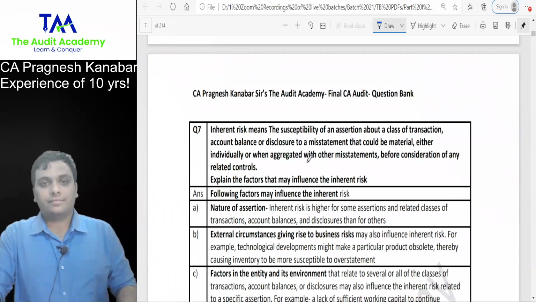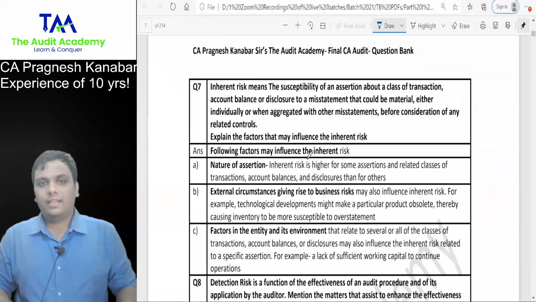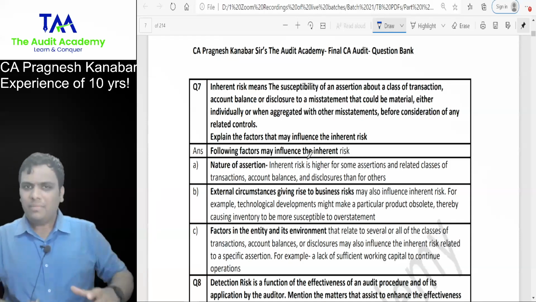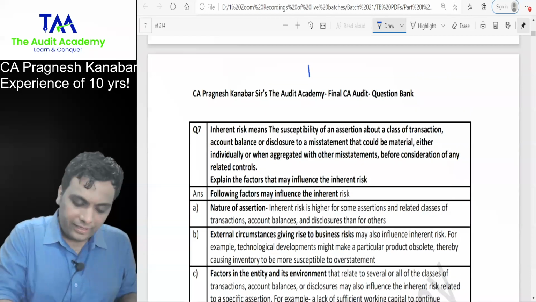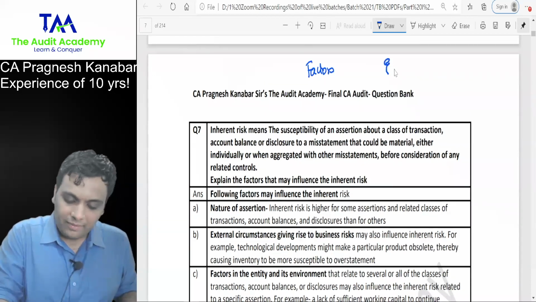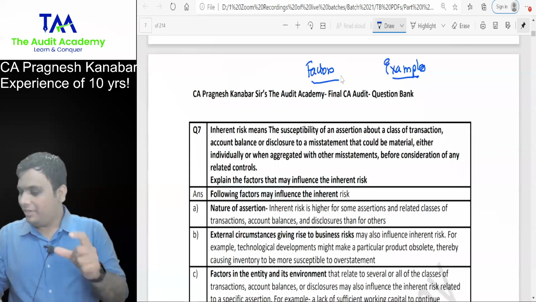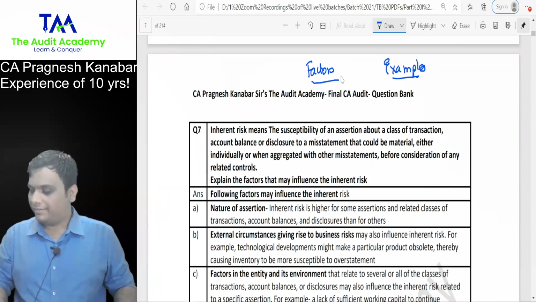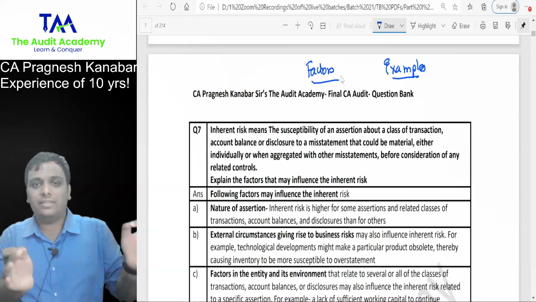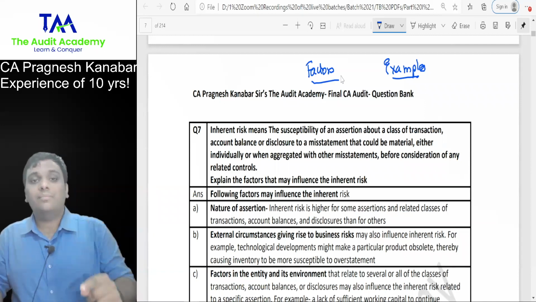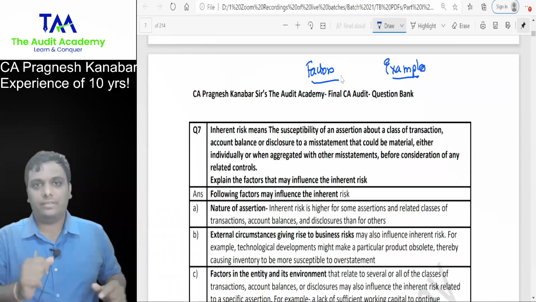Question number 7. Students, have you realized that in exams, maybe you would have felt this at inter-CA level, that whenever there is a question on factors and examples, you end up writing the same answer. You don't know the difference exactly. Sometimes you are confused. What is the meaning of the word factors? Points that help you to take a decision. What is the meaning of the word example? Every point that helps you to make a decision can be elaborated with examples.